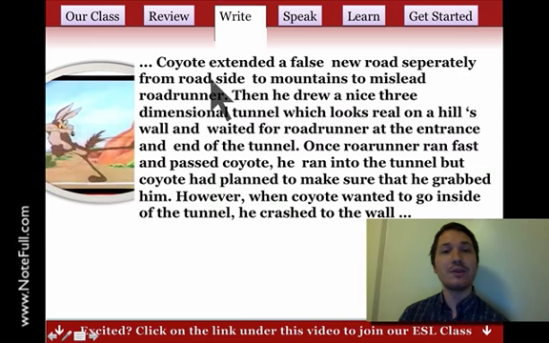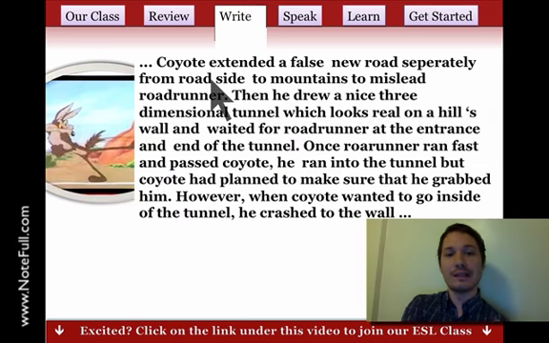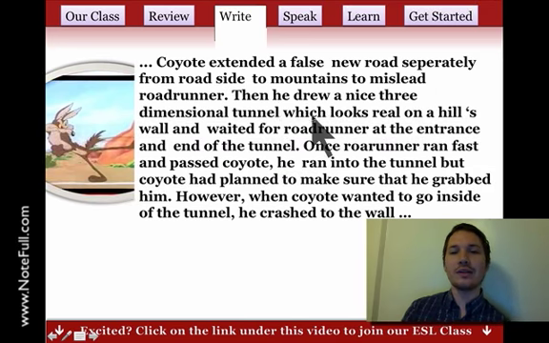I might say separate from the roadside, and we say the roadside because it's just one side, to the mountains, to mislead Roadrunner. Then he drew a nice three-dimensional tunnel, which looks real. That's a great adjective clause, right? What we're practicing today. On a hill's wall, and waited for Roadrunner at the entrance. And I say the end of the tunnel because there's one end, the end.